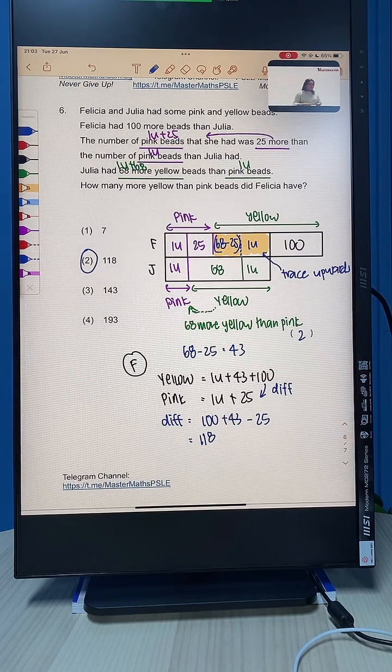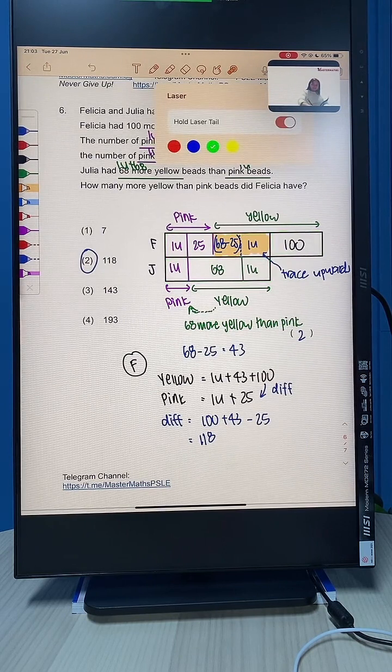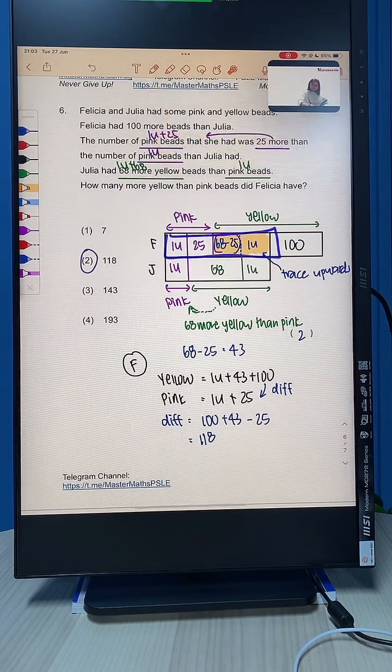Can you follow? Alright, I'm going to repeat one more time. Step 1, Felicia has 100 more than Julia. So for Felicia, since the question says 100 more, I'm going to draw an extra 100. Step 2, let me change this into something a little more visible. So step 1, Felicia has 100 more than Julia.